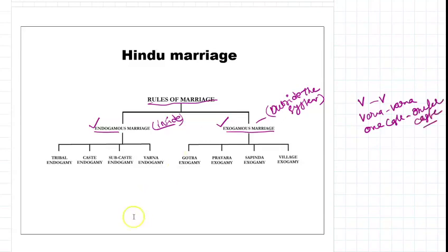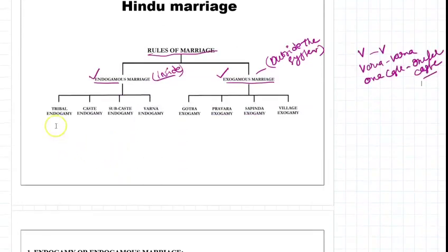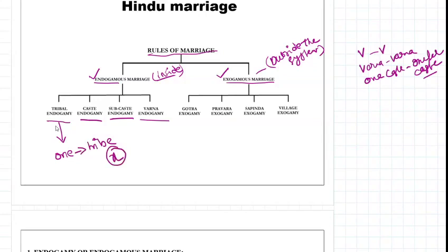Further, endogamous marriage is divided into tribal endogamy, caste endogamy, subcaste endogamy, and varna endogamy. In tribal endogamy, one tribe marries inside the same tribe. Suppose there is an X tribe. This X tribe only marries inside its own tribal people. So a person from X has to marry people from the same community or tribal group. This is called tribal endogamy.